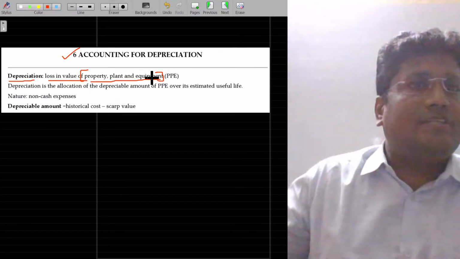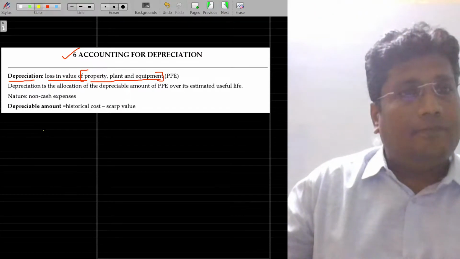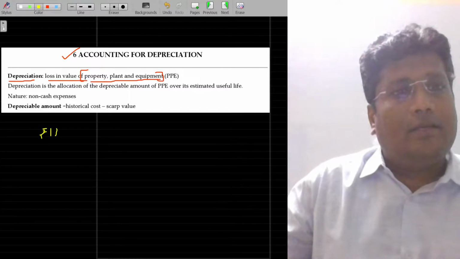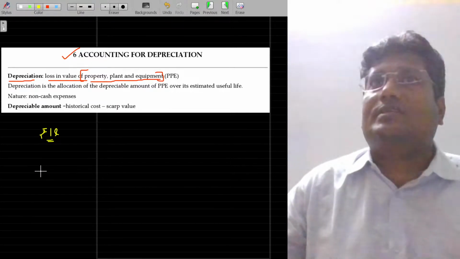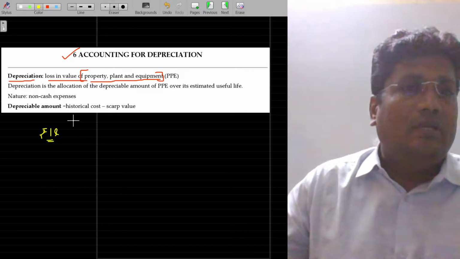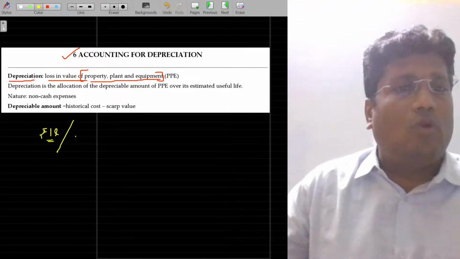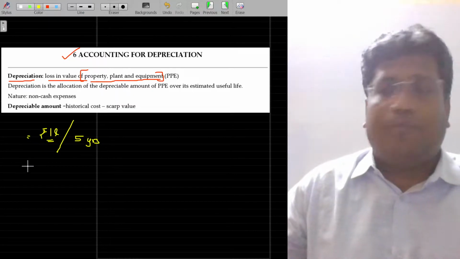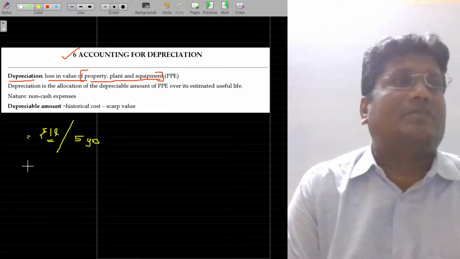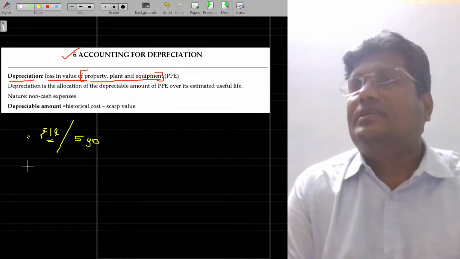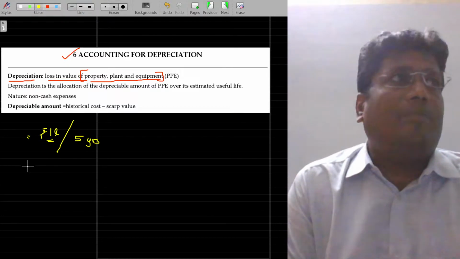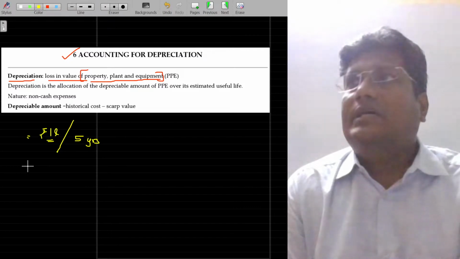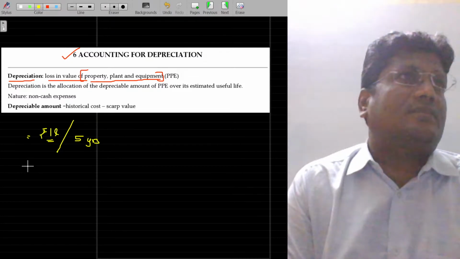So, if you are purchasing an asset for rupees say 1 lakh, this 1 lakh will not be considered as an expense in the very first year itself. Assume that this asset will work for around 5 years, or decently we can use it for the operational purpose, or production purpose, or rental purpose, whatever it may be, for 5 years. After the 5th year, it becomes useless.